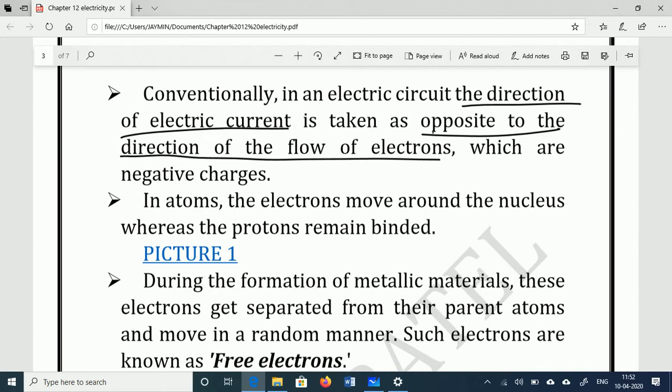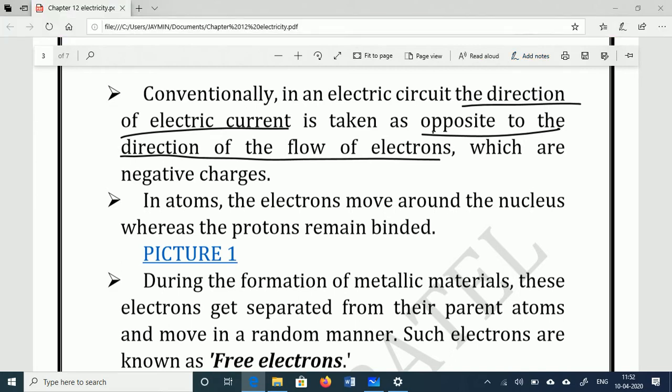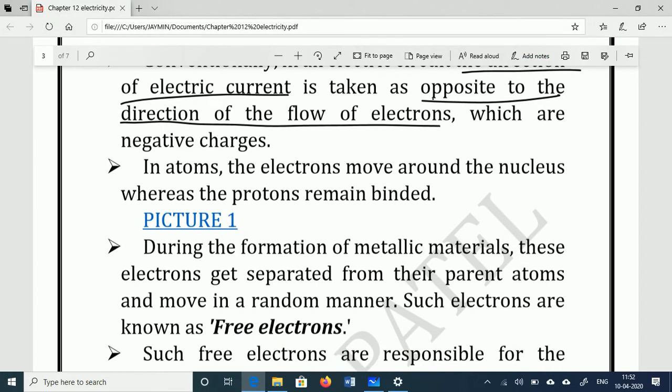Students, make a note: the direction of electric current and the direction of flow of electron are opposite. Current is from positive to negative, while electron flow is from negative to positive.